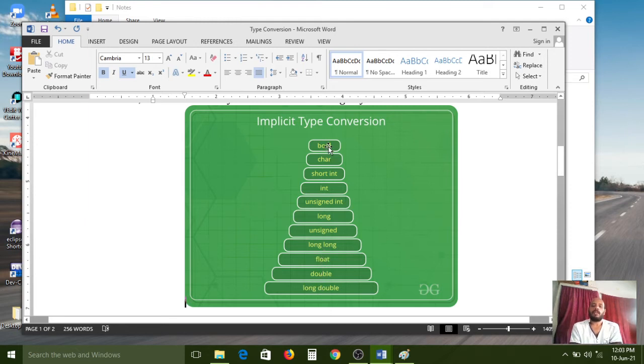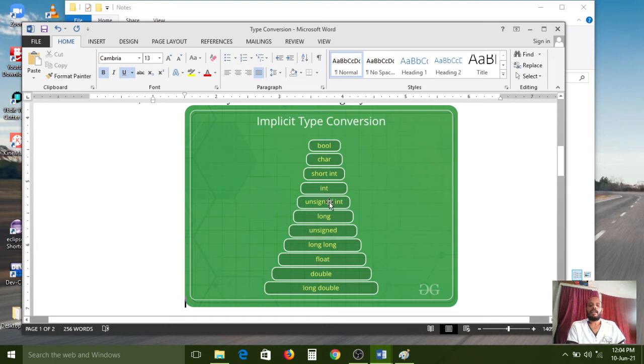Coming to the Boolean data type, it is a small data type, and the character data type has the same size as Boolean: both support only 1 byte of memory. Short int occupies 2 bytes. Int occupies 2 bytes or 4 bytes, depending on the operating system.